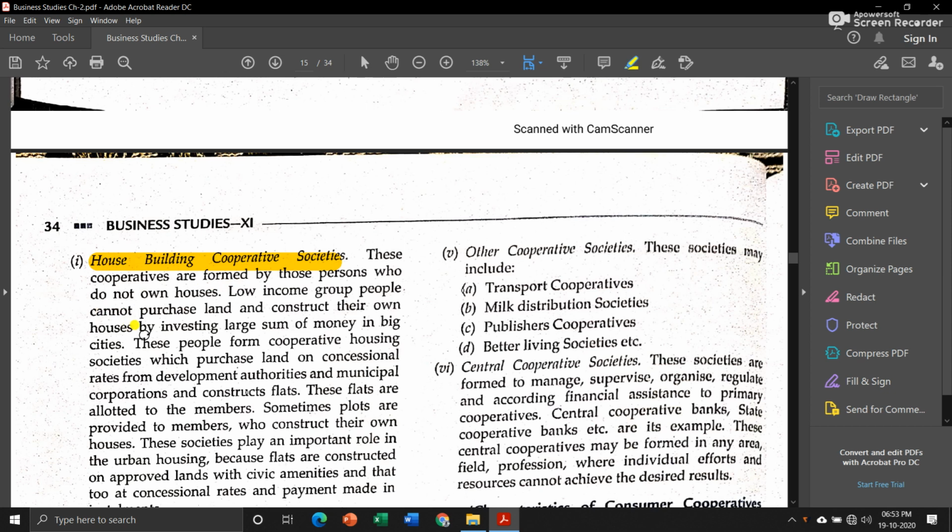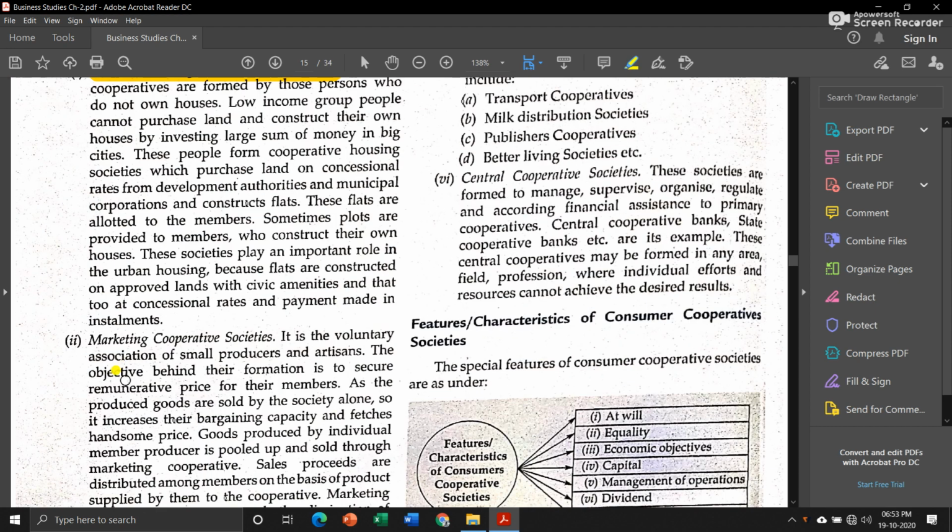So what they do is that some common people will come together and form a society, and with the pooled amount of money, they will purchase land and construct buildings, flats and all. After the construction is completed, those flats or houses will be given to the members of the cooperative societies. Okay. Then next is marketing cooperative societies.